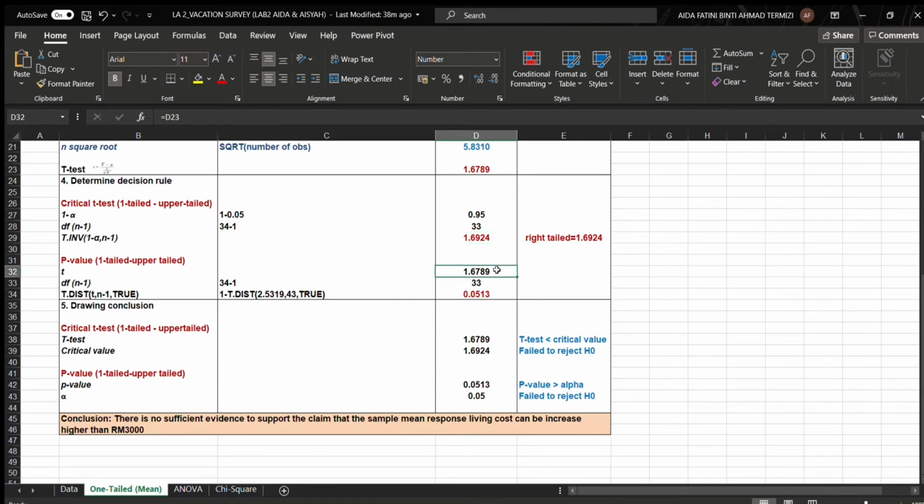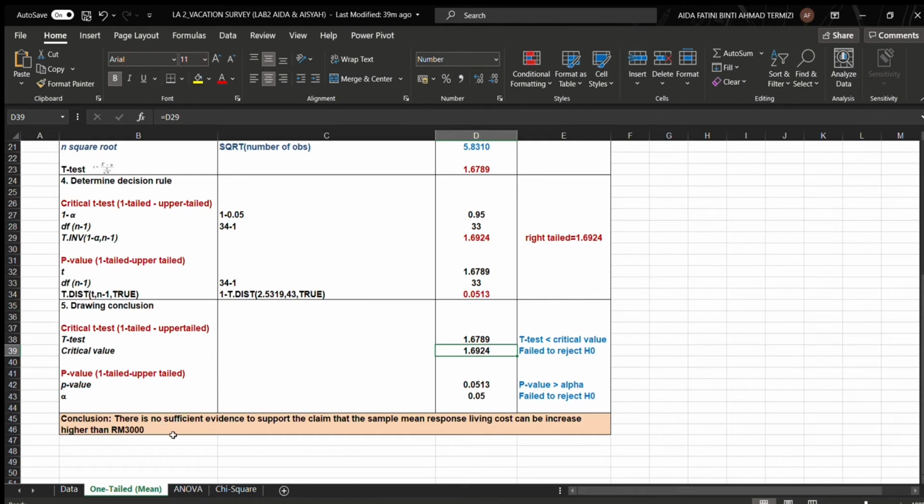And then for the p value, the t we will get from D23, which is 1.6789, and then for the n is the same, which is 34 minus 1, which is 33, and then for the p value this is equal to 0.0513. Okay, and then for drawing conclusion, the test statistic is 1.6789 and the critical value is equal to 1.6924, which is the t-test is lower than critical value, so we fail to reject H0. And then the p value is equal to 0.0513 and alpha is 0.05. P value is bigger than alpha, so we fail to reject the H0.